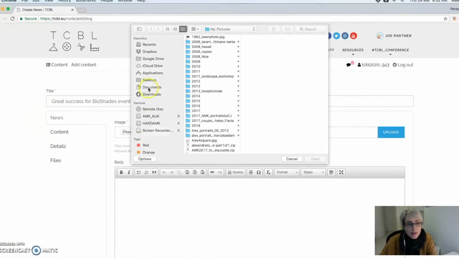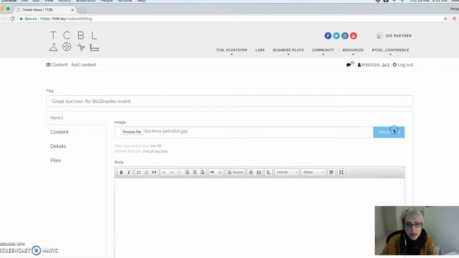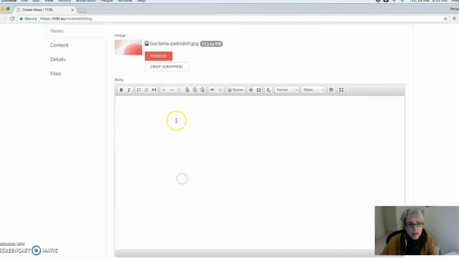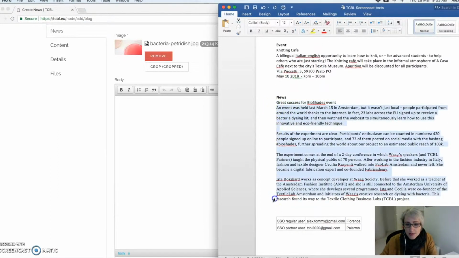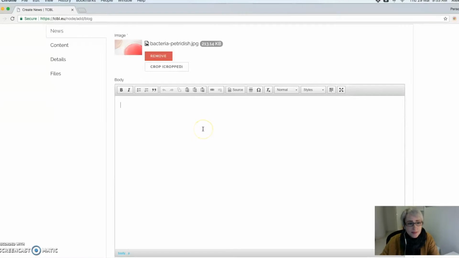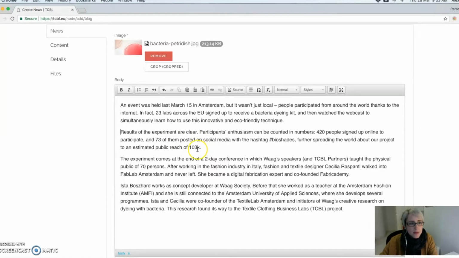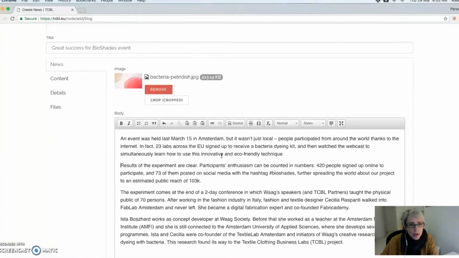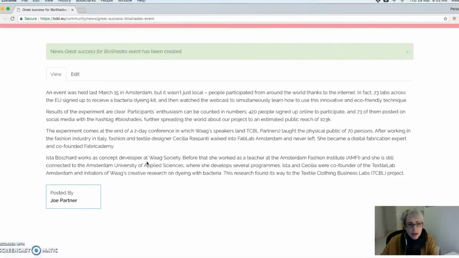I've got a file on my desktop here from this event. It's a bacteria. I'm going to upload it, and it's actually going to propose a crop. I can suggest the way I'm going to crop it. Save that, and get the text from my event, which of course is kind of a fake text. And there we are. I can put more spaces or less spaces. This is a basic content shape, okay? So I'll show you what that's going to look like. Saving it, it's just going to look like that.